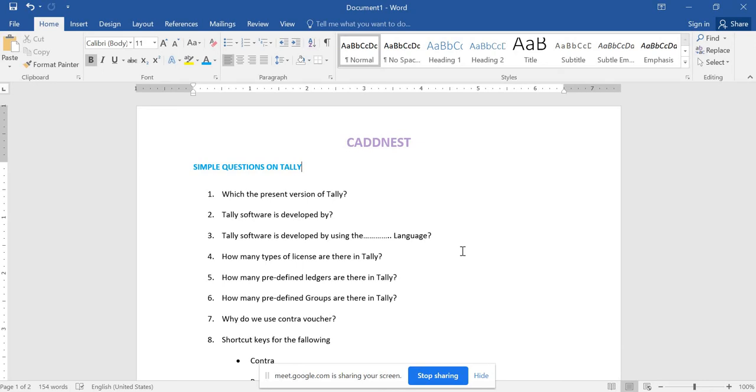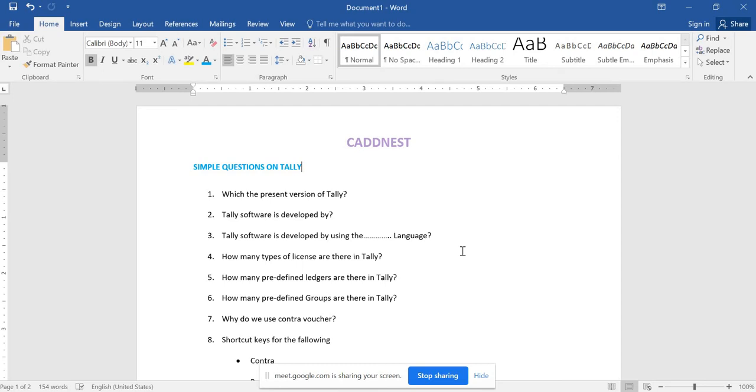So there are different types of licensing or modes. When it comes to the mode, there is Gold, Silver and Education mode. Gold is for multi-users, Silver is for single user, and Education mode is for the learners. One who wants to practice TALLY can purchase Education mode and learn. Presently we are in the Education mode itself. However you want to practice, you can go ahead and practice. The entire work is the same.